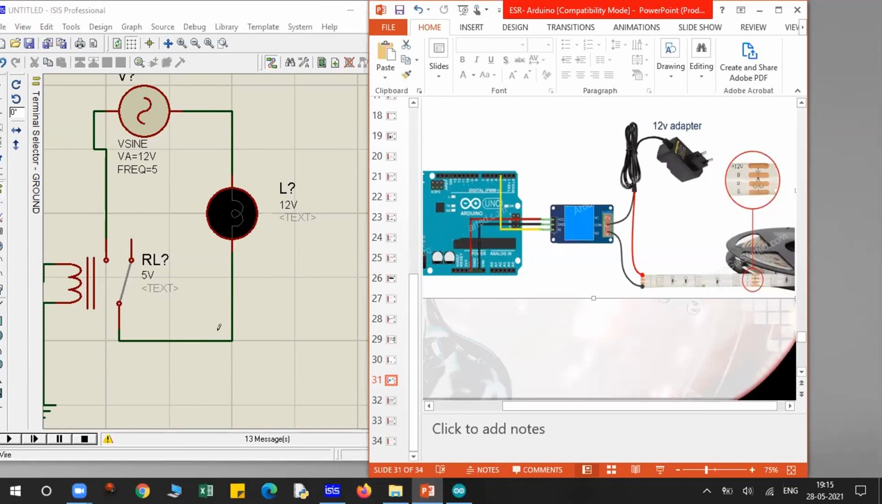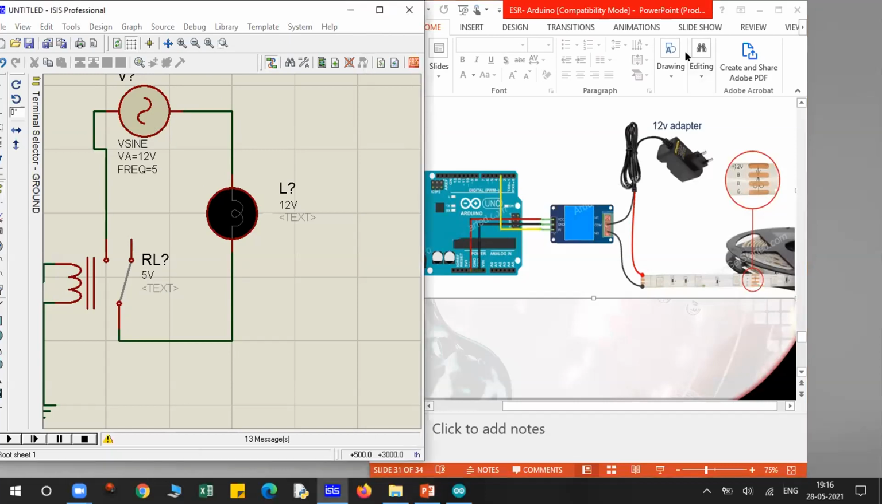If I have to complete this circuit, this is my lamp. Suppose this is the LED. This lamp's one point is connected to the main supply, that is the 220 volts. Don't go by these readings of 12 volt, 12 volt, 5 volt. This V sign represents the 220 volt supply. This is your lamp. The lamp's one end is connected to the 220 volt supply and the other end is connected with the relay. Understood this much, guys? Yes or no? Then only I'll explain further.